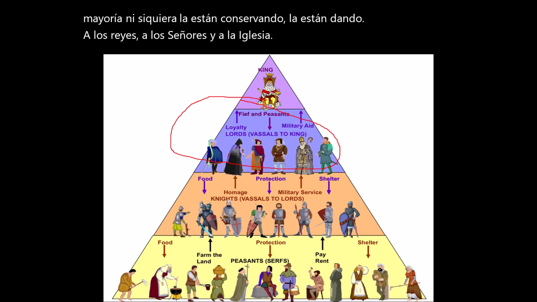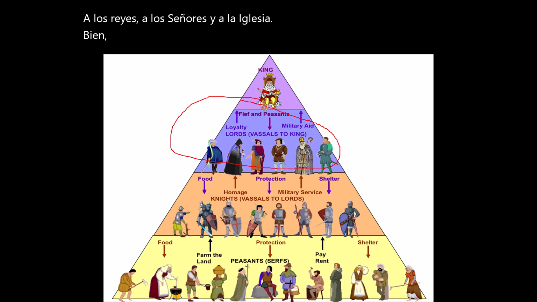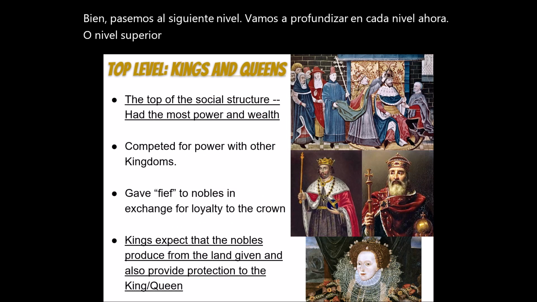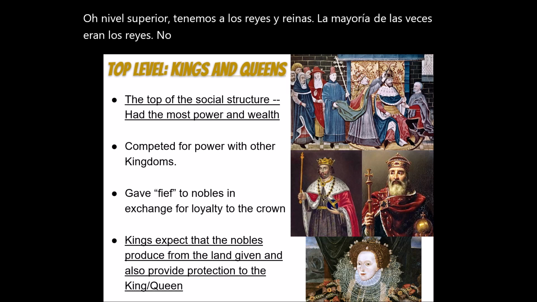Okay, so let's go to the next level. We're going to go deeper into each level now. So, top level, we have the kings and queens. Most of the time, it was the kings. We didn't have that many queens in power. Queens are usually just the wife of the king.